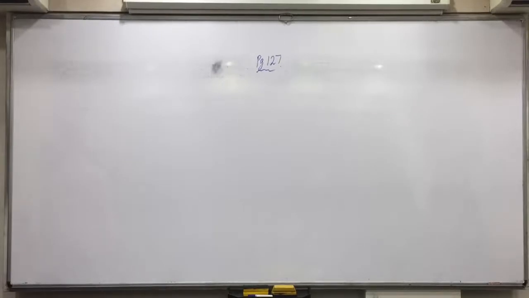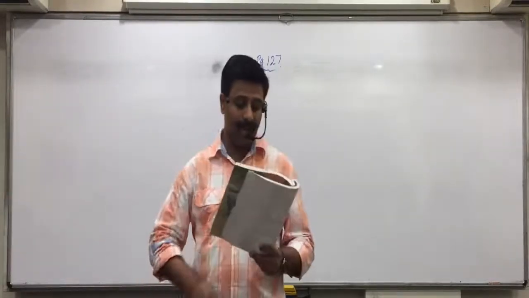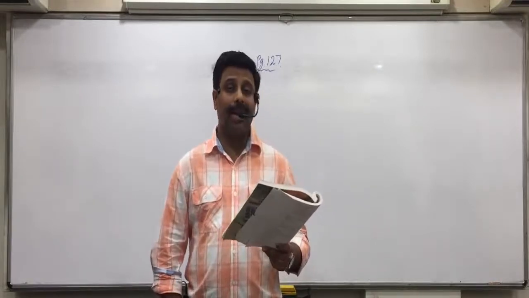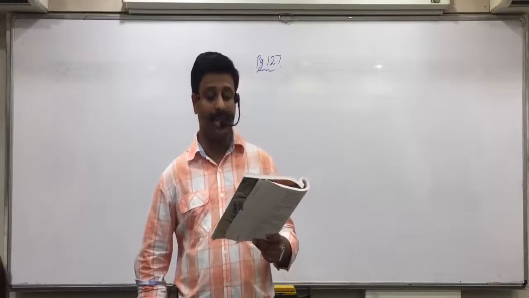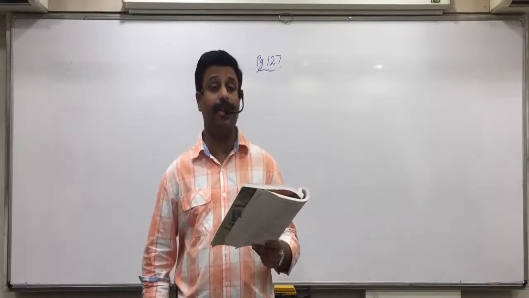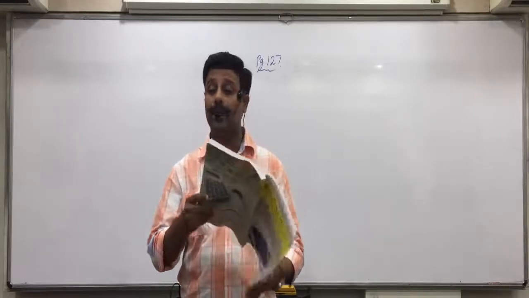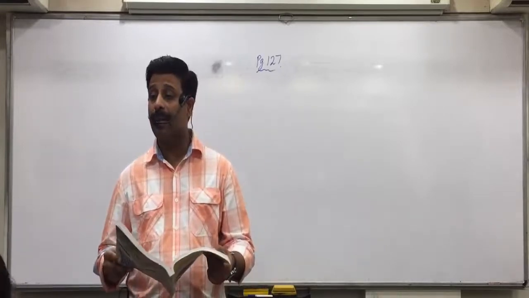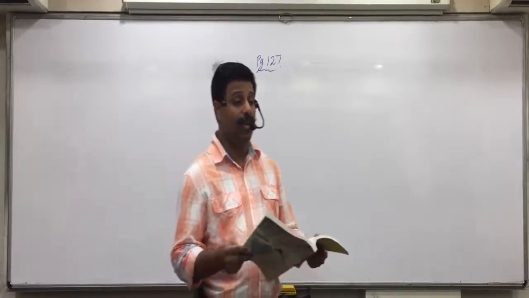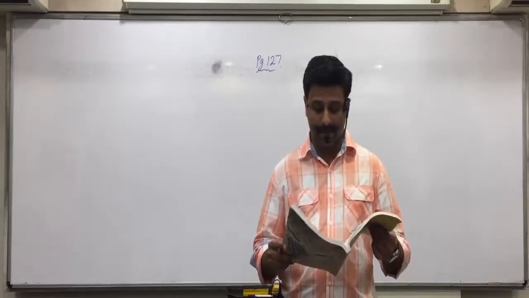Short-term loans and advances, if loans are advanced for less than 12 months, and if any advance is given to our suppliers or creditors for less than 12 months. Other current assets: prepaid expenses, put tick; income due but not received, outstanding income, tick. Now see here, advertisement campaign expenditure, if it is to be written off during next 12 months. Same thing you'll find in 14th item also, but there it's written in bracket after 12 months.